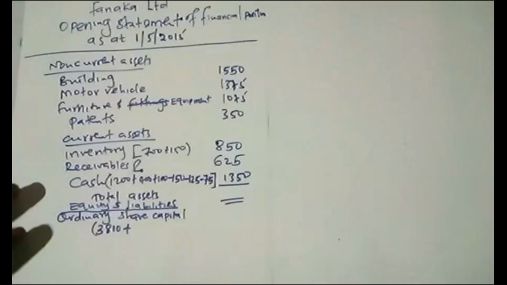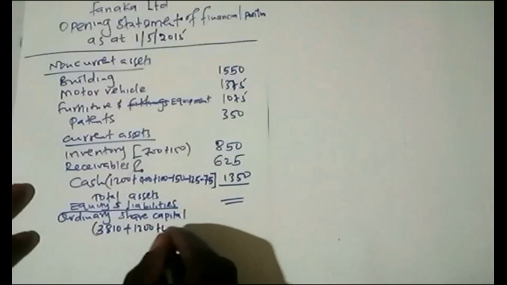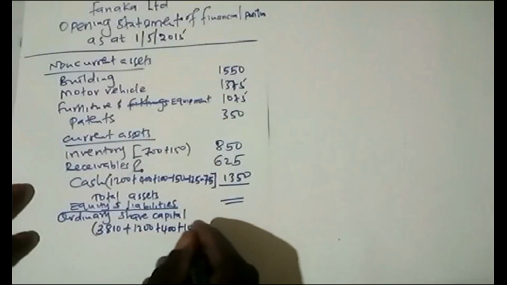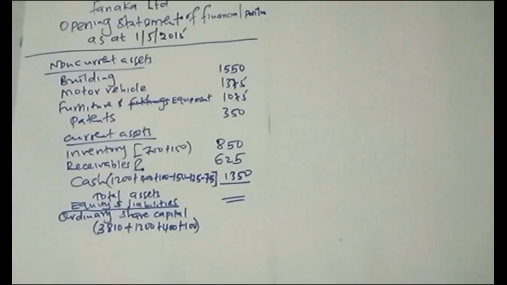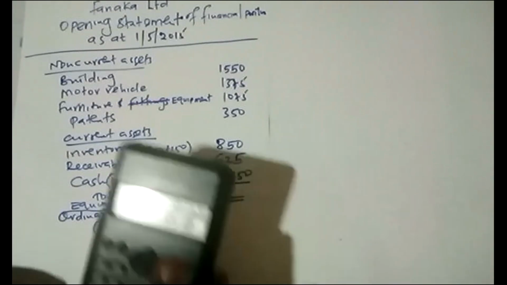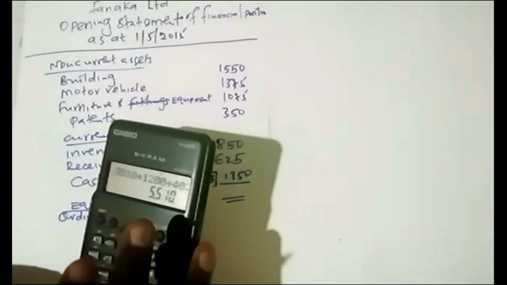We add that one to the 3810. So 3810 plus 1,200 plus 400 plus 100. That one I'm getting 5510.